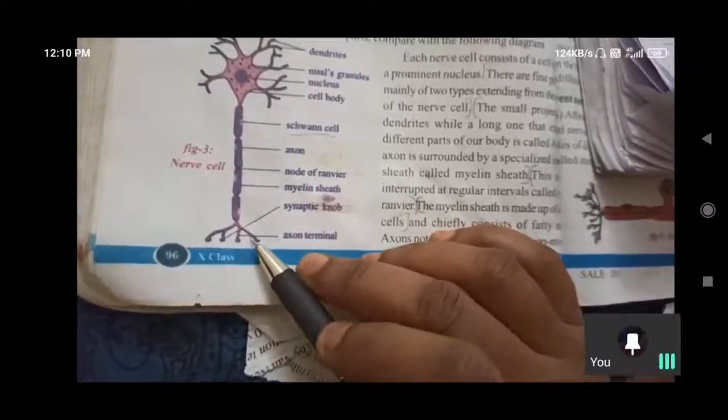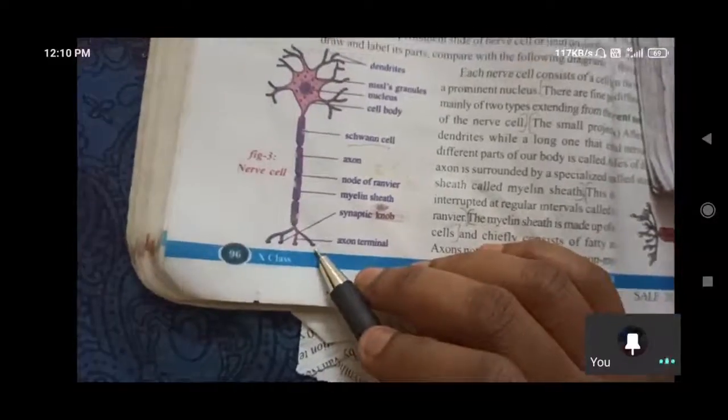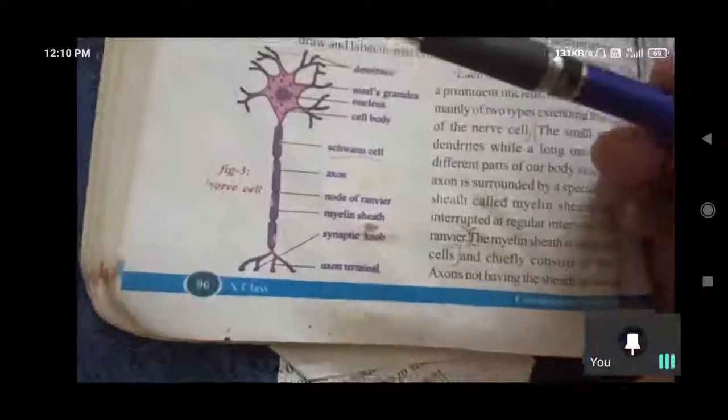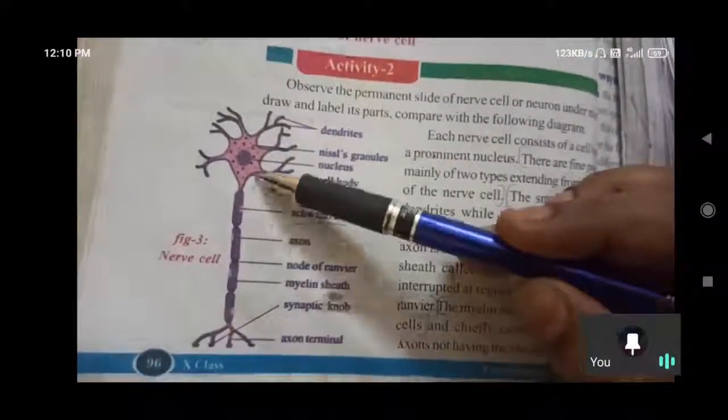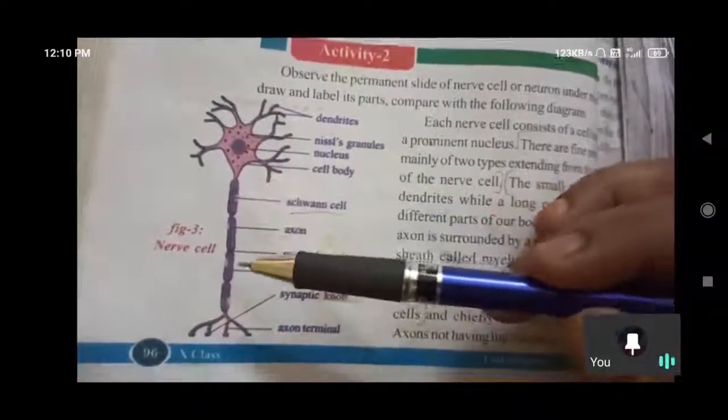In human beings, an axon can be over a foot long.